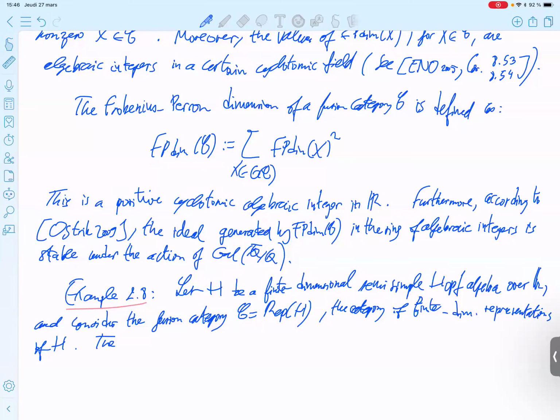So the usual dimension over the field K is also a ring homomorphism, with values in the integers.